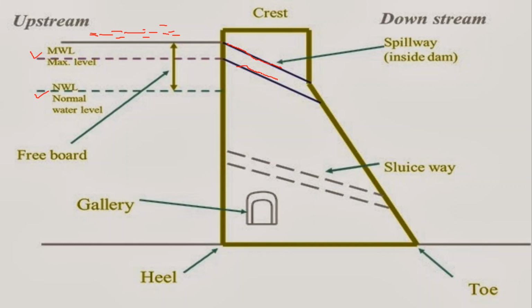This is inside the dam. This height is nothing but the freeboard, and one more thing here is the gallery. What is the use of the gallery? The use of the gallery is continuous monitoring. For example, during the rainy season we have to monitor, because rainfall will be higher at that time.